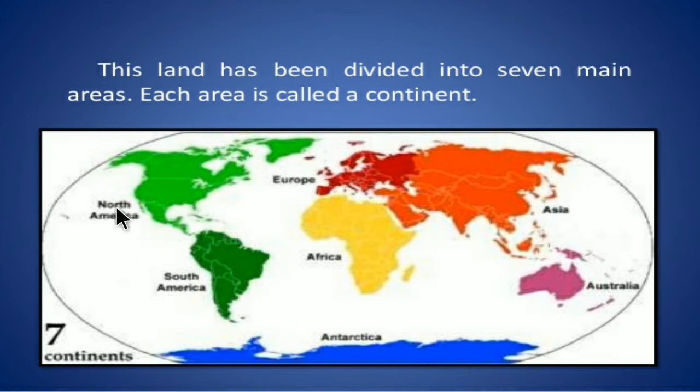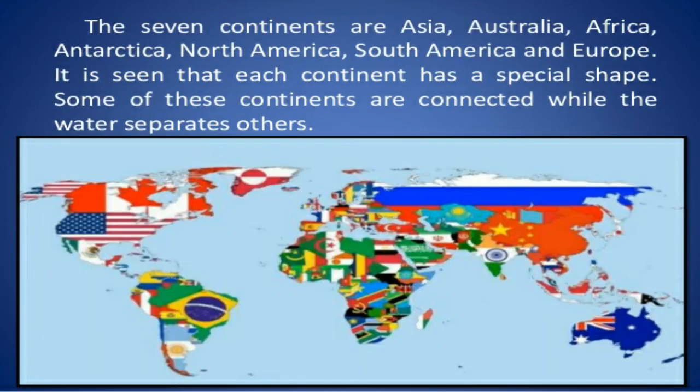So the land is divided into 7 parts, and we call each a continent. These are all land, divided into 7 areas. The 7 continents are Asia, Australia, Africa, Antarctica, North America, South America, and Europe.